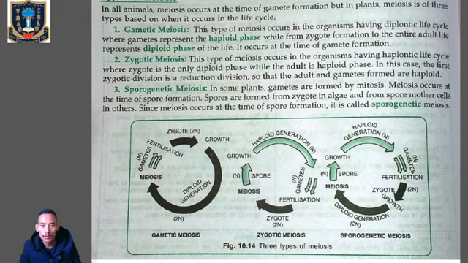So meiosis occurs at the time of spore formation only. So these are the 3 types of meiosis cell division. So here we have finished the chapter on cell division and cell cycle.